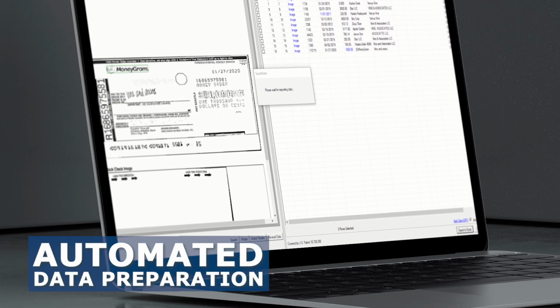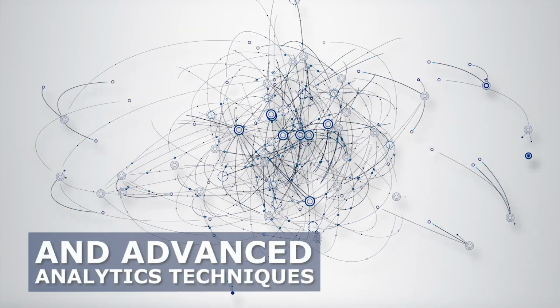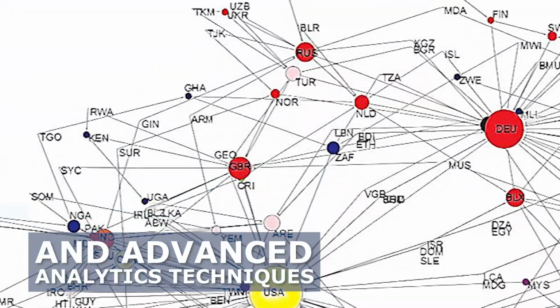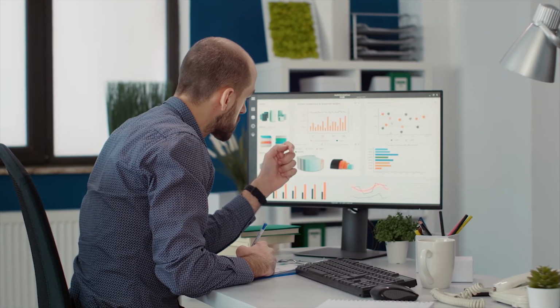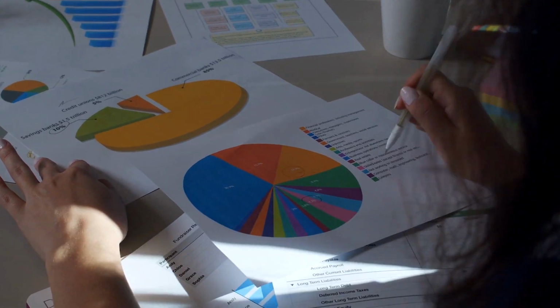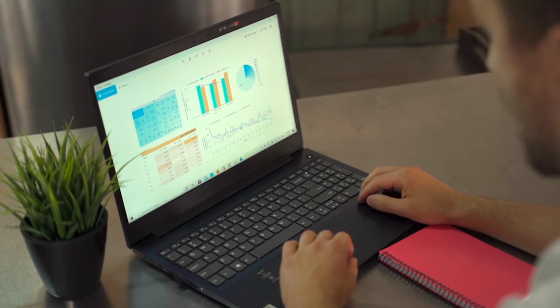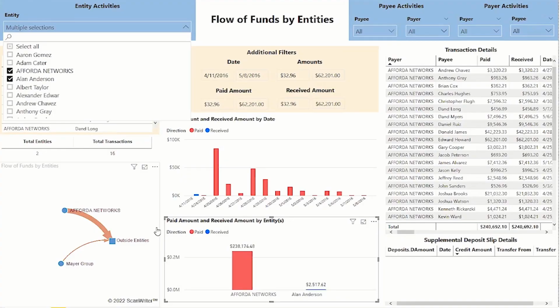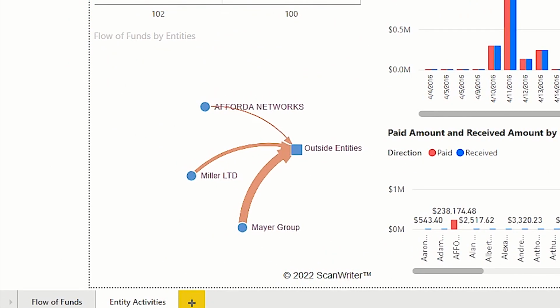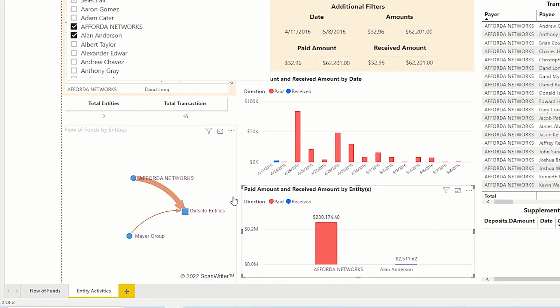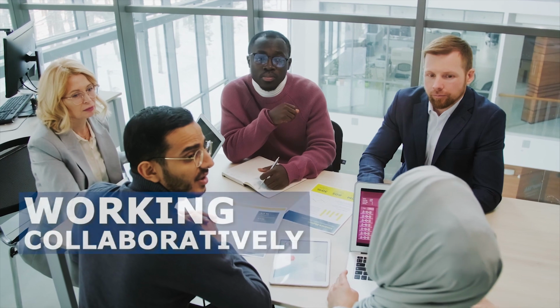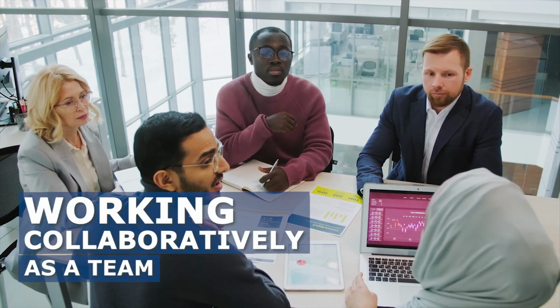Once the data is prepared, investigators can analyze it using various tools and techniques. Advanced analytics can assist investigators in uncovering hidden patterns. For example, automated data visualizations like flow of funds can significantly enhance speed and accuracy, especially while following the money to trace assets. Moreover, investigators need to be able to work collaboratively as a team.